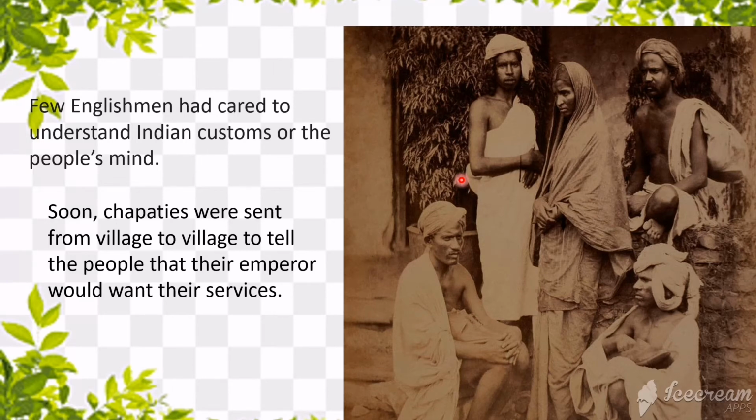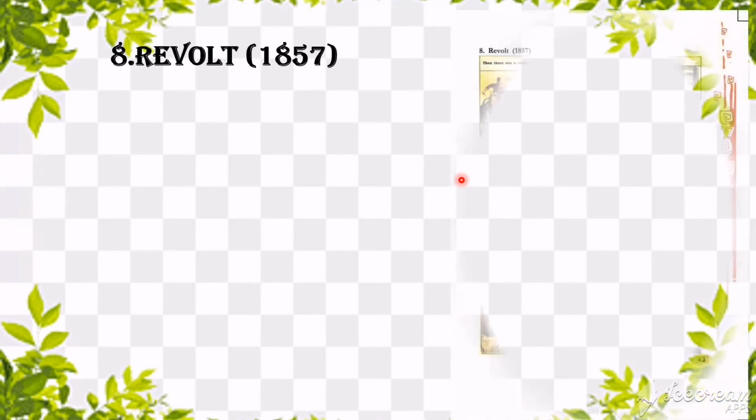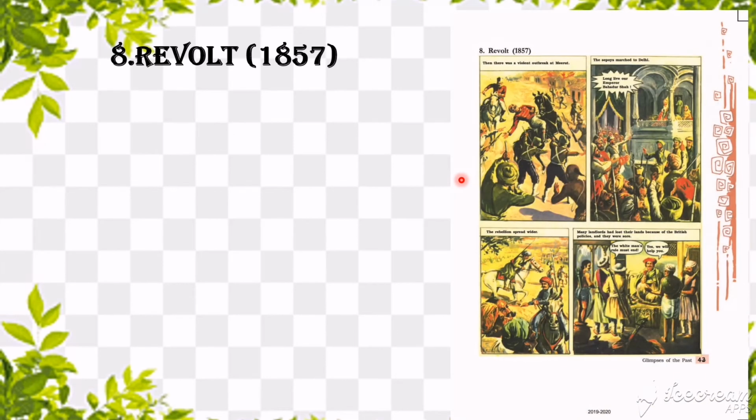The emperor needed their help to stand against the British because they were killing their custom and tradition. And in the year 1857 there was a great revolt. It broke out among Indian people, and a place called Meerut in North India was where the first outbreak began.